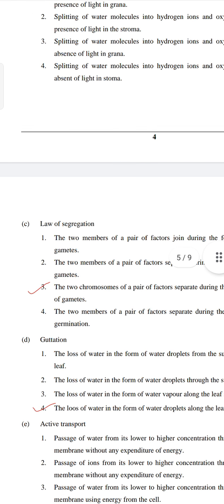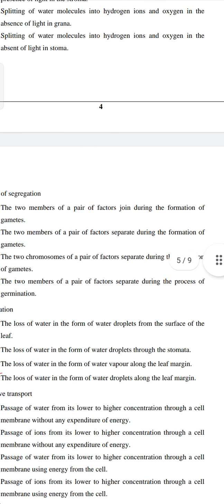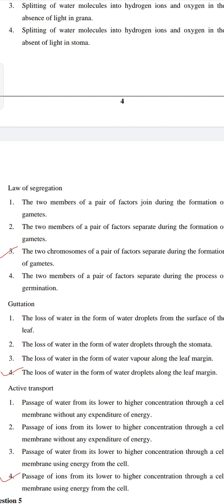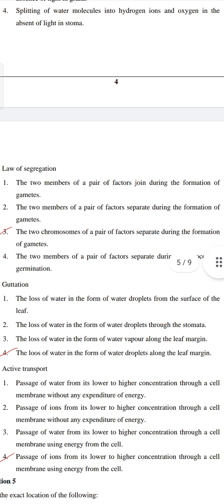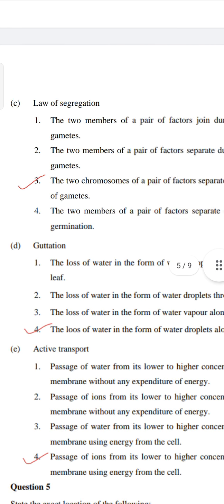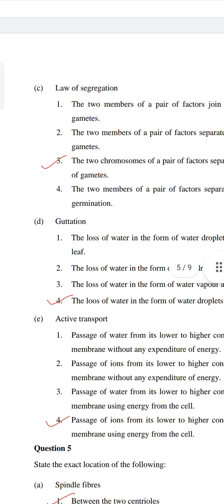D. Guttation. The loss of water in the form of water droplets from the surface of the leaves. So this is wrong because of the surface of the leaf. The loss of water in the form of water droplets through the stomata. Wrong. The loss of water in the form of water vapor along the leaf margin. The third option says loss, it is a printing mistake. Fourth, the loss of water in the form of water vapors along the leaf margin. So this is the true answer. Okay, the fourth option is true.